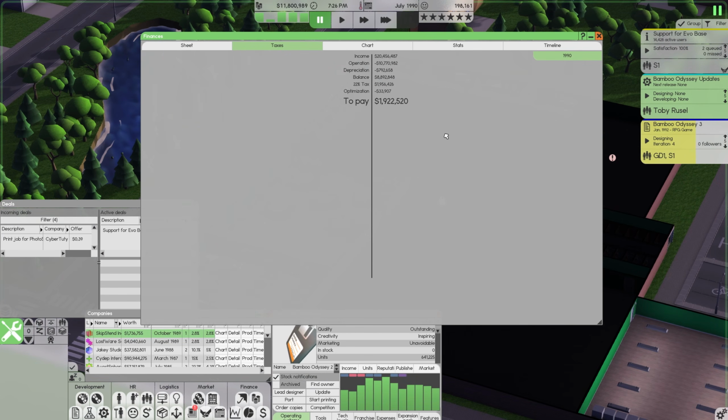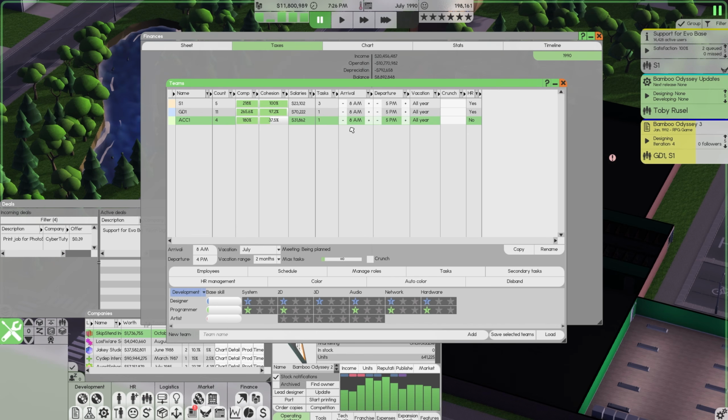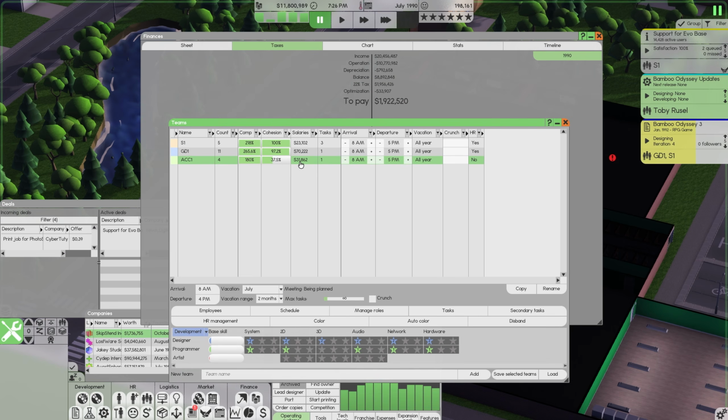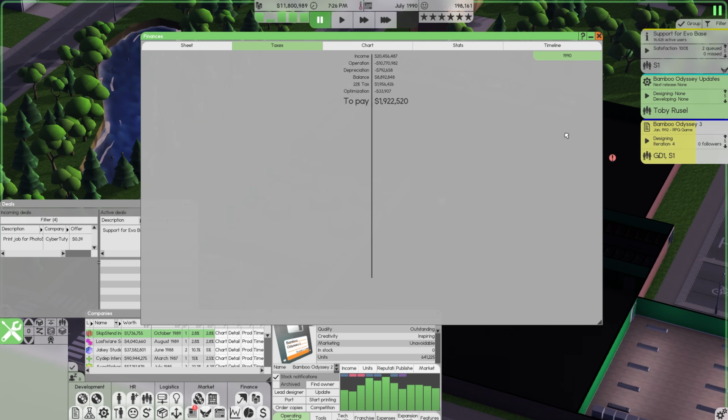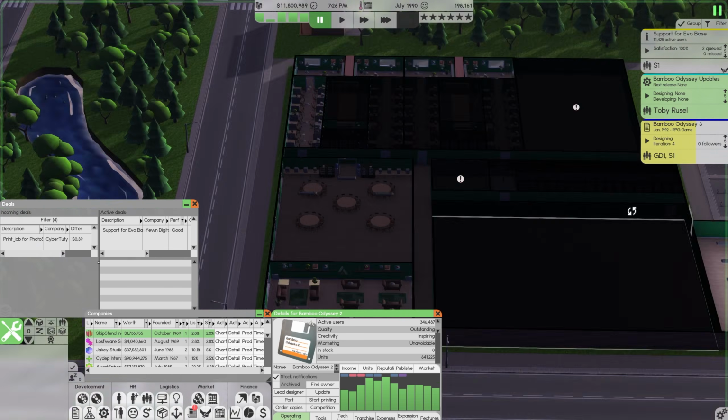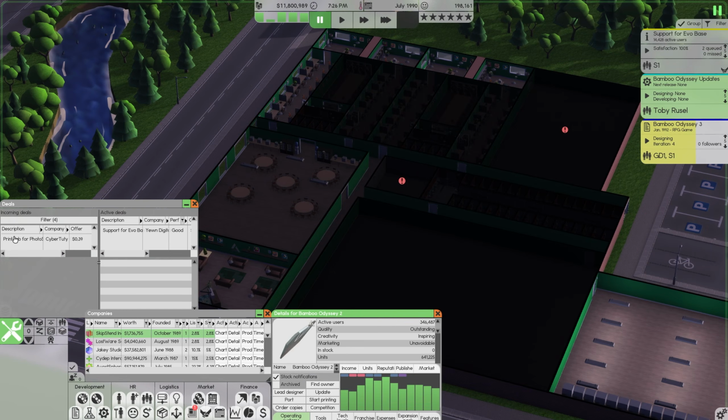All right, it is the end of July in 1990. Our accountants have been working for precisely 1 day, and they have saved us a total of $33,900. That's not bad. It's less good when you consider the fact that they cost us $31,000. So realistically, they only saved us $2,000. But they're going to save us more than that at tax time, because we won't get the fines. We won't get things like that. We don't have to worry about that as much. So they are working, they are paying for themselves, and that is fantastic.